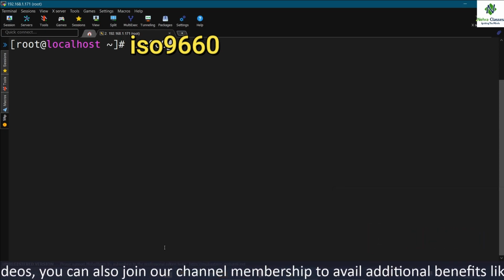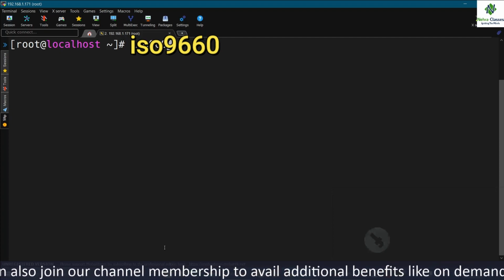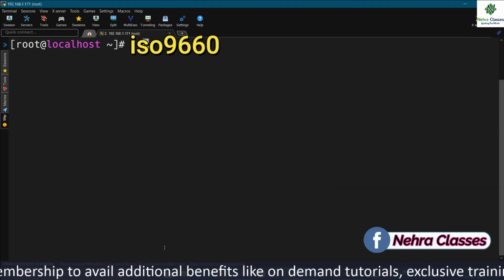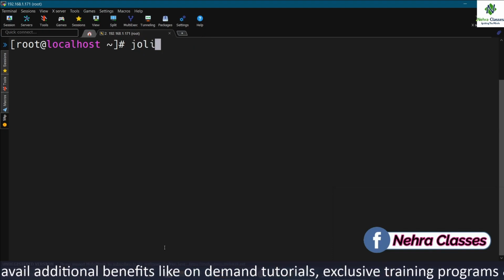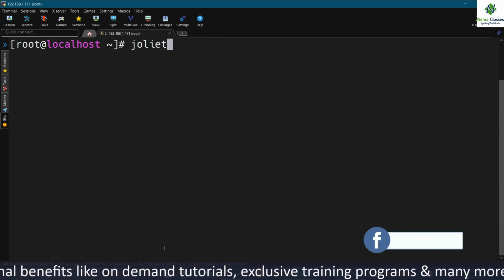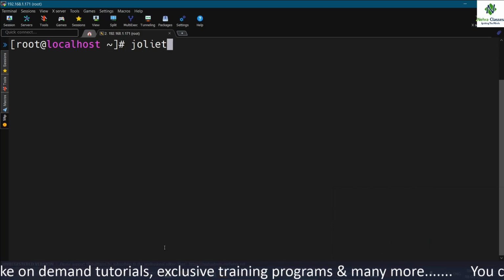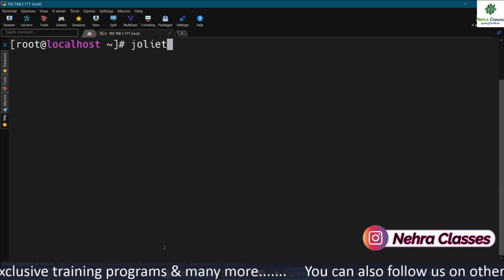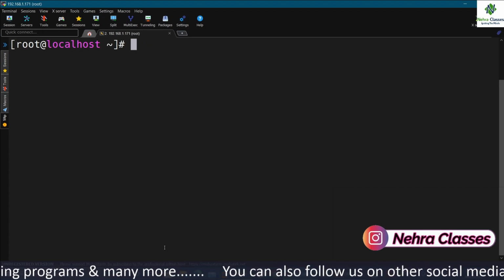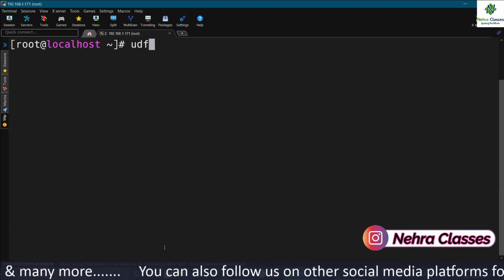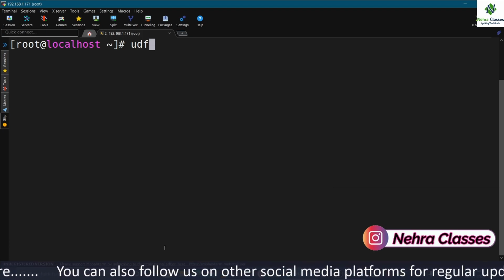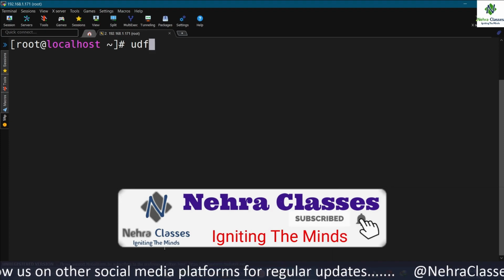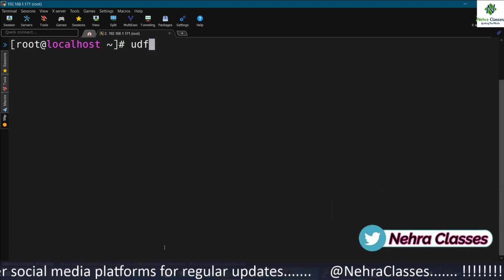Another extension to ISO 9660 is Joliet, which adds 64 Unicode characters to the file name. Now we will talk about the next file system, which is UDF. Most optical media today, including CD and DVD, uses UDF, the Universal Disk Format.